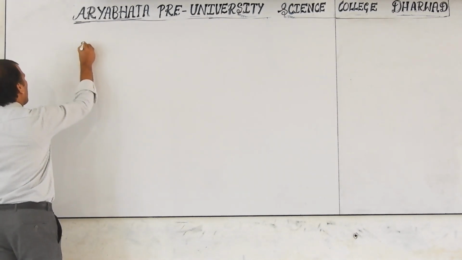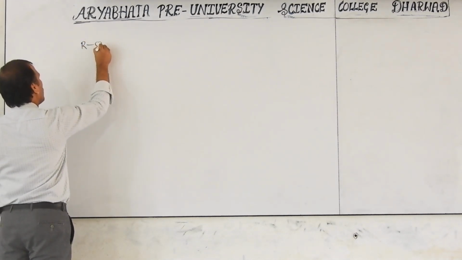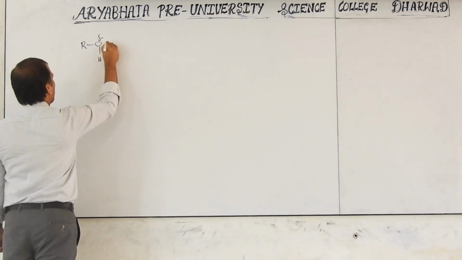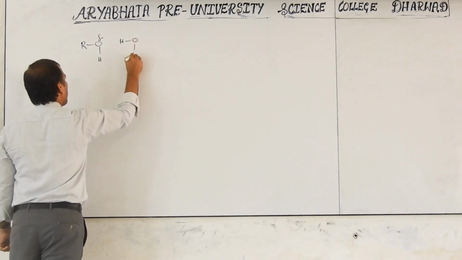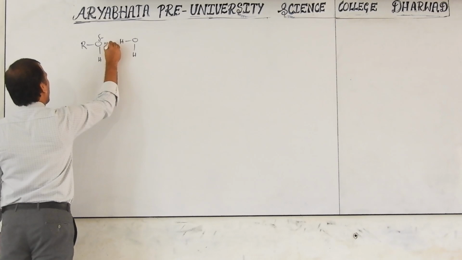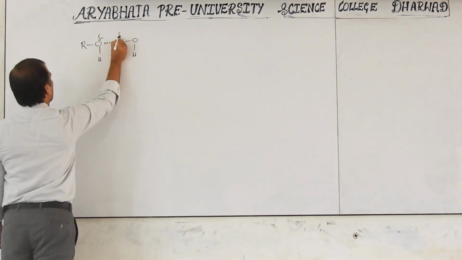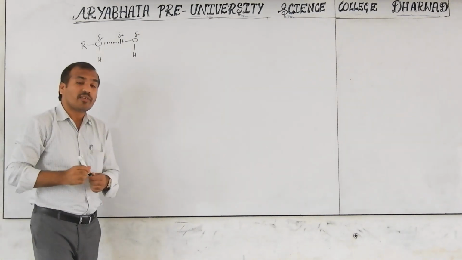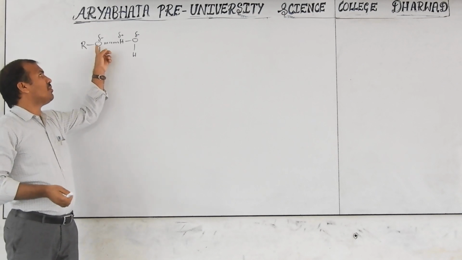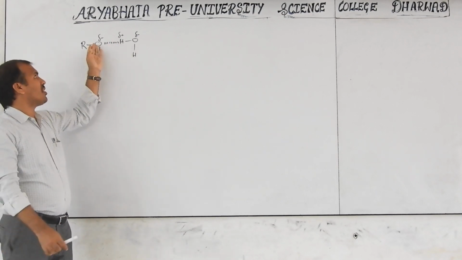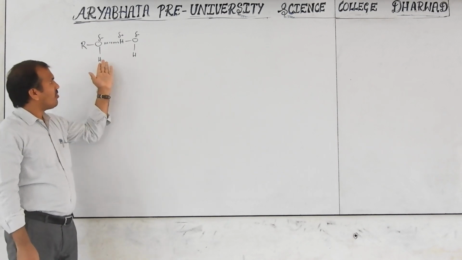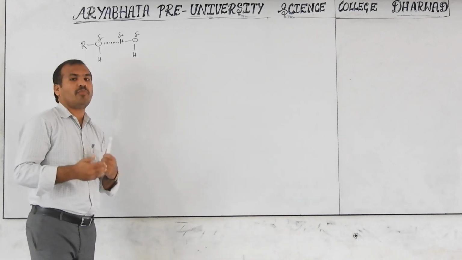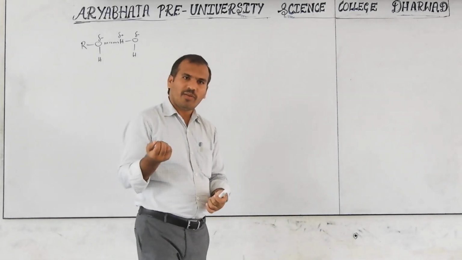Now consider this alcohol, ROH. Here this oxygen has a partial negative charge, and it will form a hydrogen bond with the water. This hydrogen will also form a hydrogen bond with the water because it has a partial positive charge. Generally, this is an electrostatic force of attraction between the two, one partial negative and another partial positive. So if the number of hydrogen bonds is more, then solubility will be more.